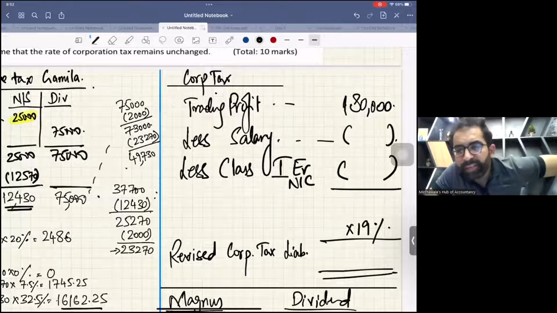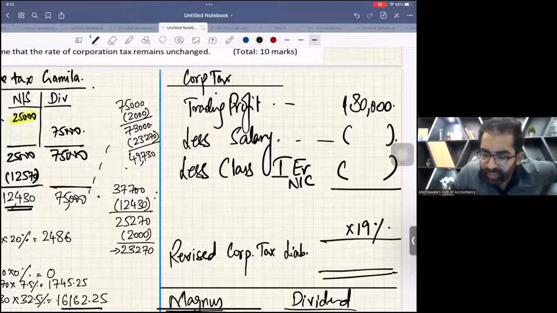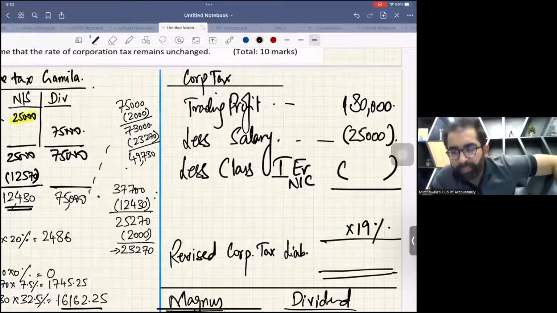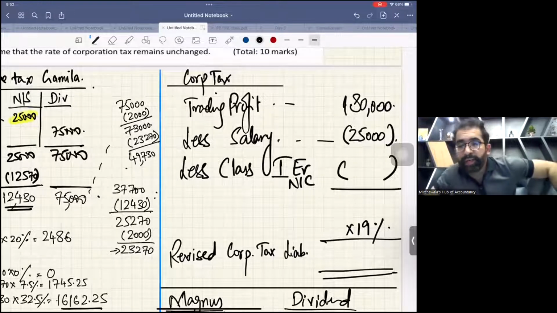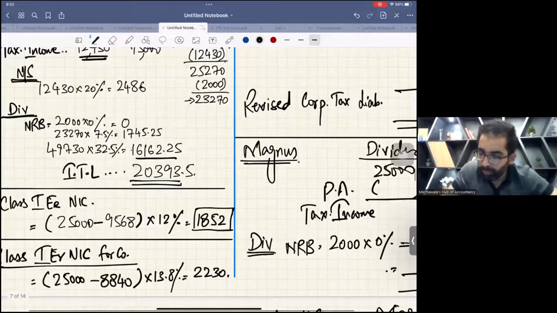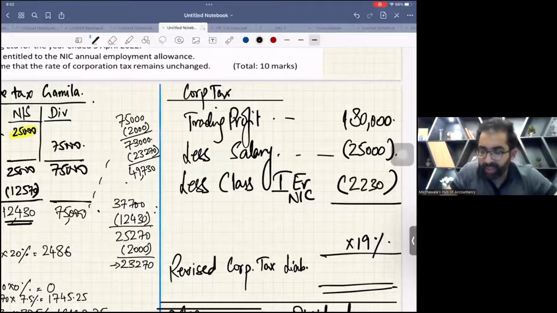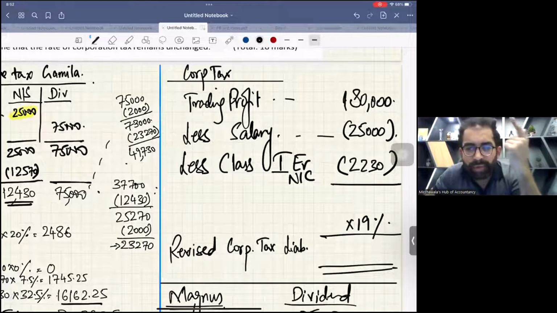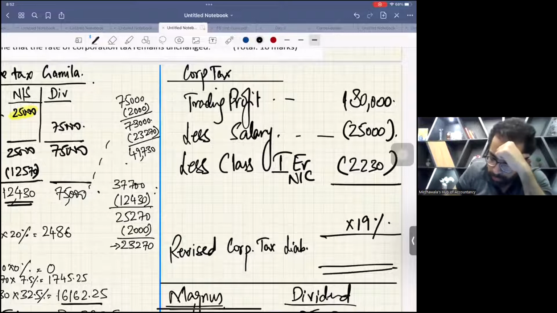Okay. So now in this revised package, what is the salary? The salary of Gamila is 25,000, and for the company it's an allowed expense. And one more thing, the company also paid class 1 employer NIC, and this is also an allowed expense for the employer. You studied it. So what is the amount? 2,230. Can anybody tell me what the profit is after deducting these two? 152,770. Thank you.